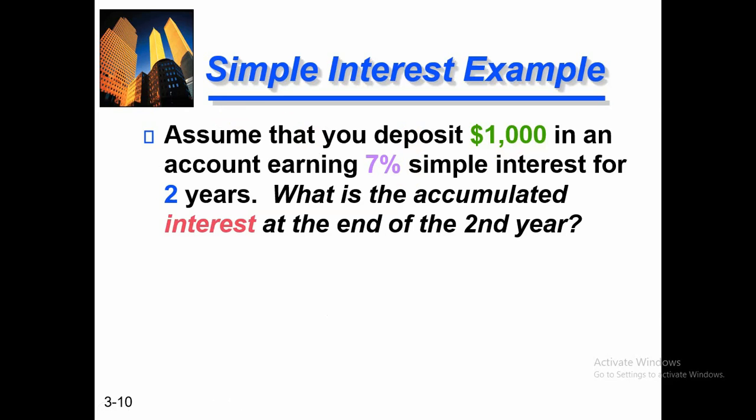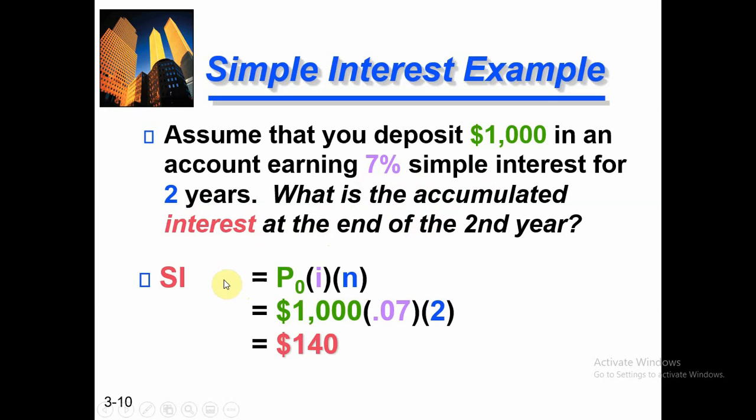So here we find the data. We deposit $1,000 today. P naught of our data is 1,000, the interest rate I is 7%, and for the time period of 2 years, N is 2 years. So what is the total amount accumulated? It is basically the total amount of interest which you will get after the 2 years. We simply put the values in our equation, that is SI is equal to P naught into I into N. P naught is my 1,000, I is 7%, and N is 2 years. So after 2 years, the total interest payment on my principal amount will be $140.